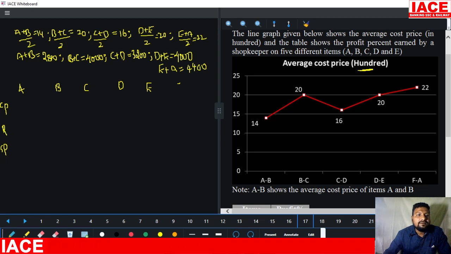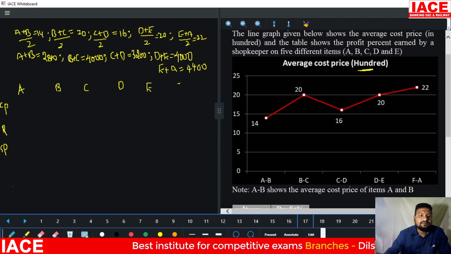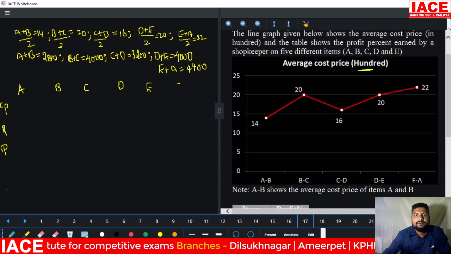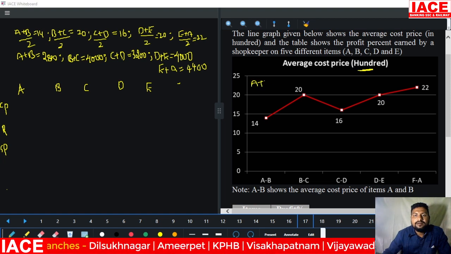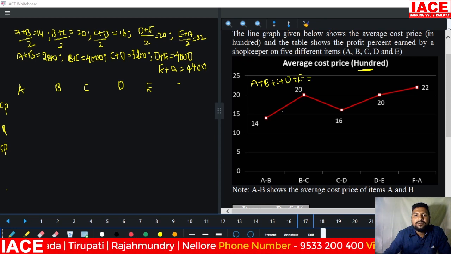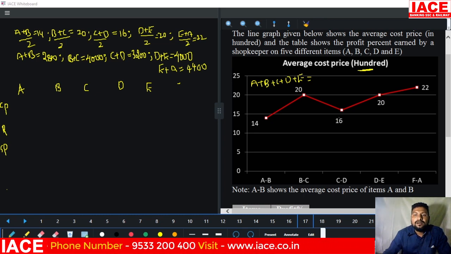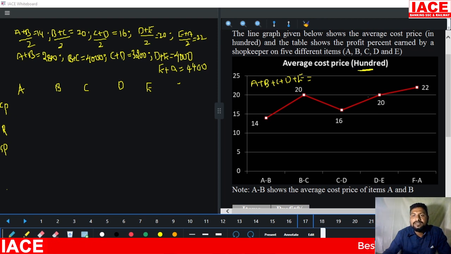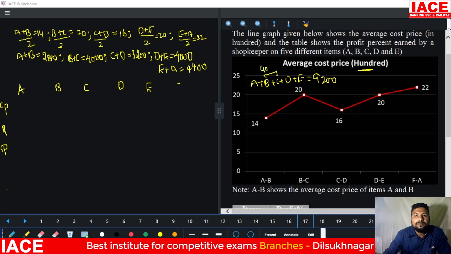First of all, I need to find the A value. A plus B, B plus C, C plus D, D plus E, all are added. You will get A plus B plus C plus D plus E equal to how much? 14 plus 20 plus 16, plus 20 plus 22, it is 9200. In 9200, we already know B plus C is equal to 4000 and D plus E is also 4000.